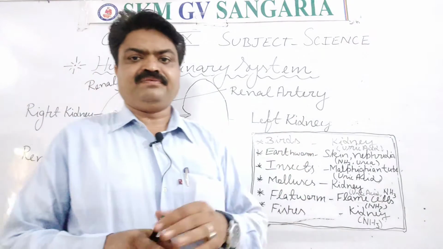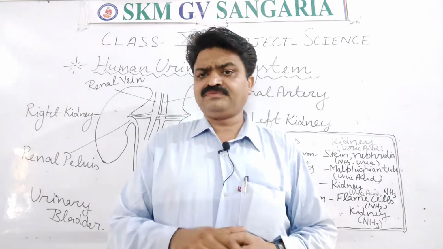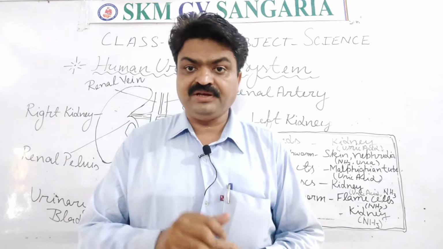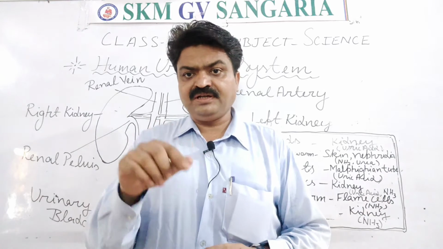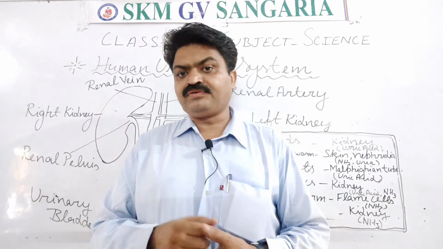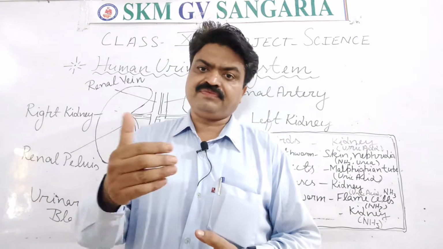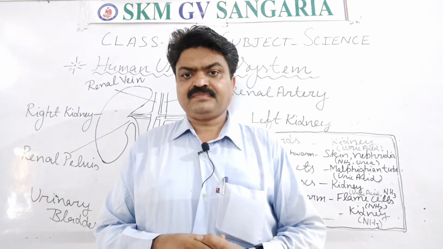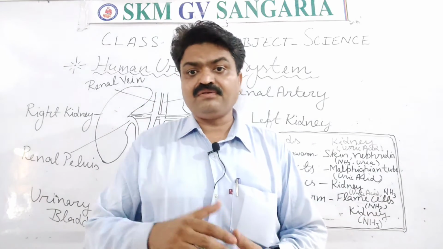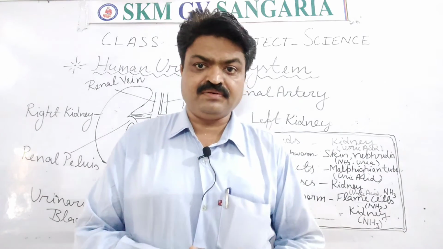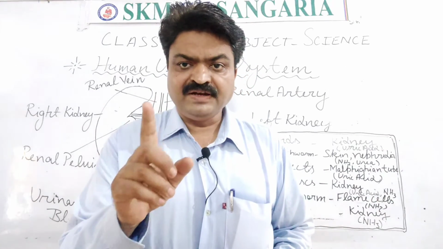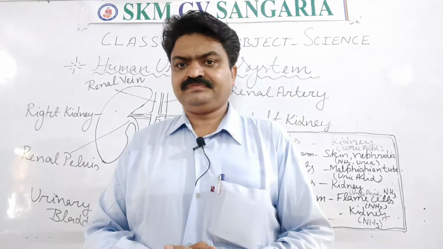It is flatworm. What are the flatworms, student? Flatworms are living organisms that have a flat body, and this group of living organisms is known as platyhelminthes. Like liver fluke is a flatworm, tapeworm is a flatworm. These flatworms have an excretory organ in them, and their excretory organ is known as flame cell, student. Flame cell.